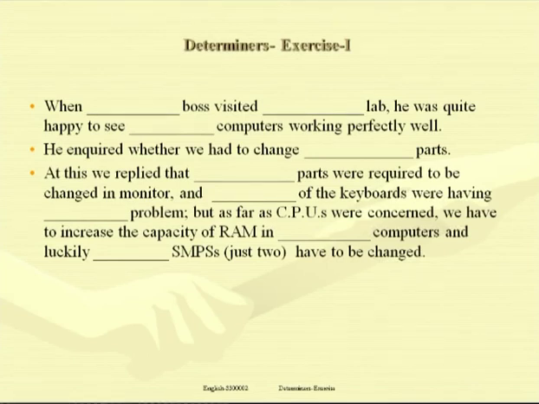That's why some parts were required to be changed in monitors, and none of the keyboards were having any problem, because you know that all the keyboards were working perfectly well, and that's why here we put it in negative. None of the keyboards were having any problem.